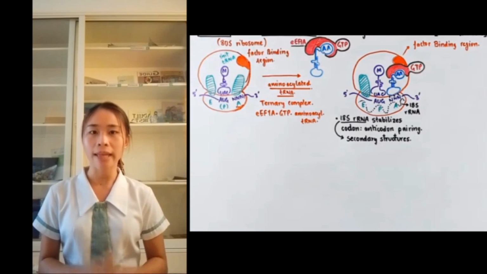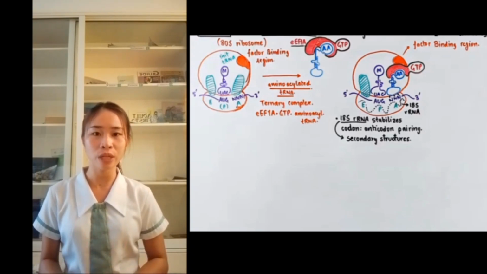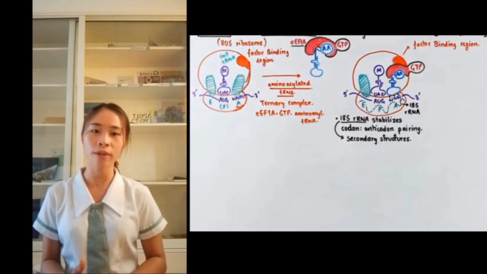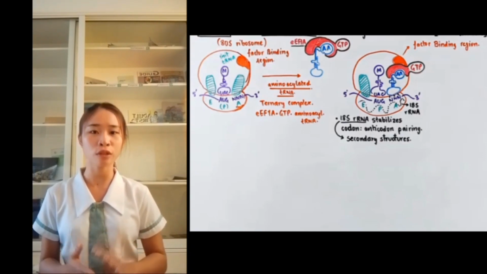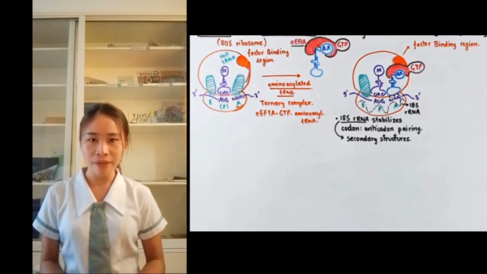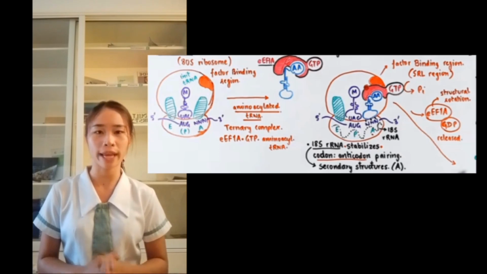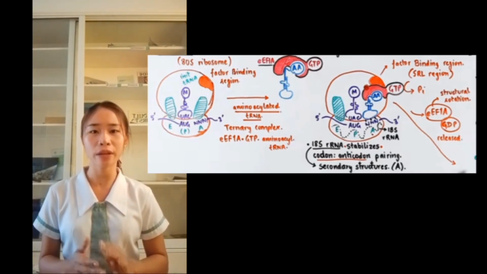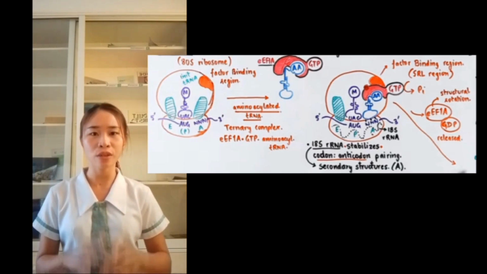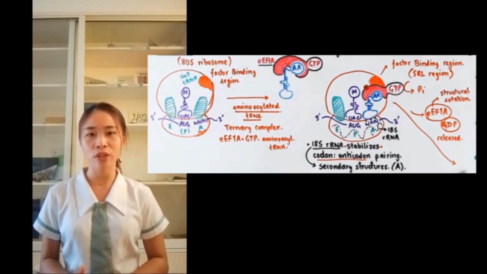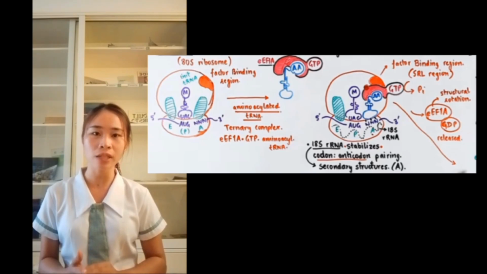So when codon and anticodon stabilize the SRL region in the factor binding region, it will activate the GTP, and then phosphate is released from our elongation factor 1A. This causes the elongation factor 1A to be in the complex of GDP, and as a result, the elongation factor 1A is released.